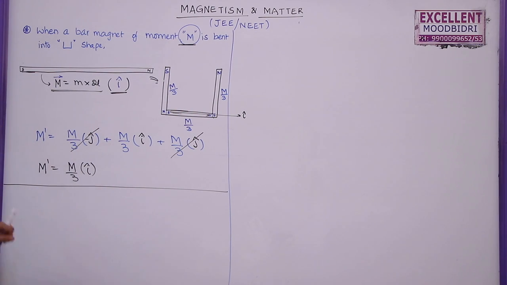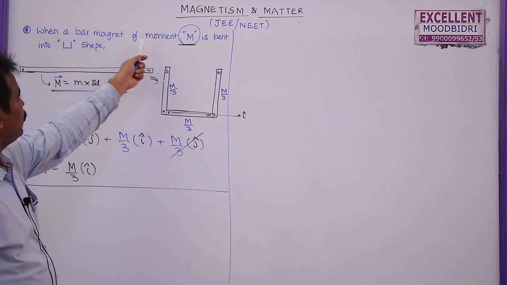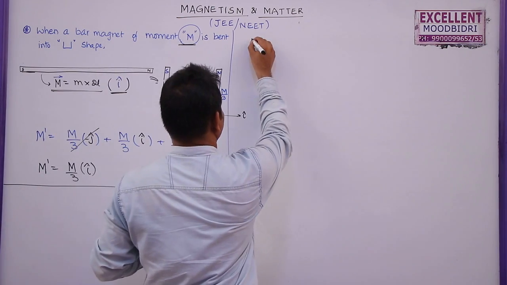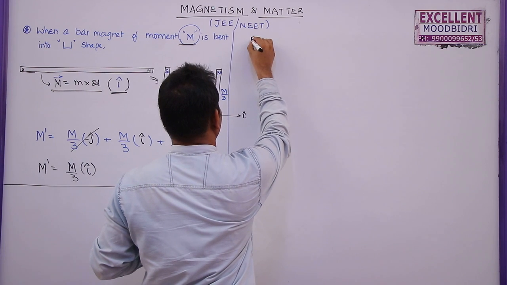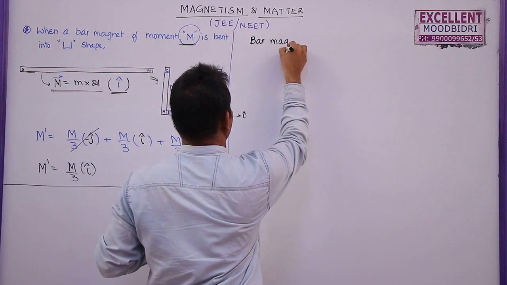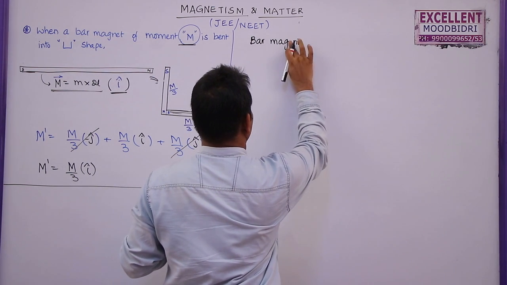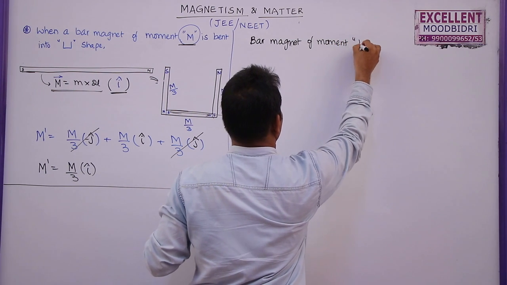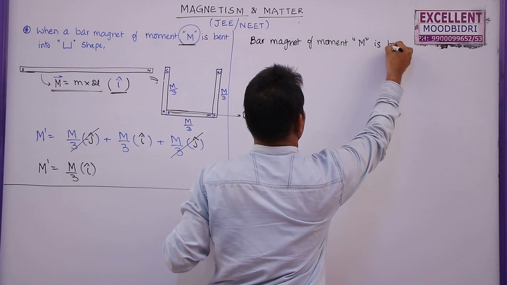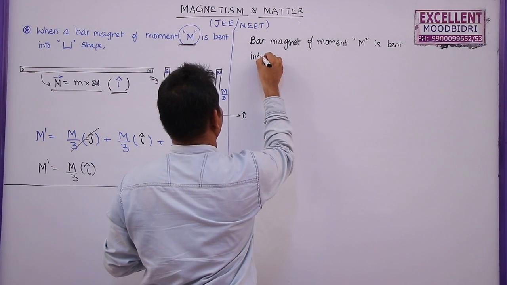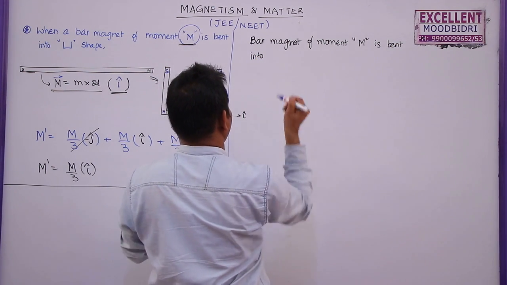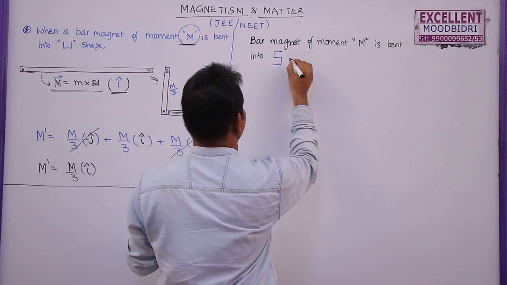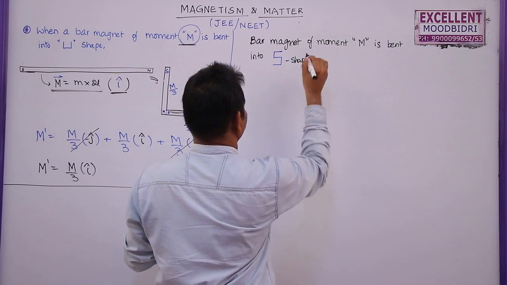Now one more problem is, suppose a bar magnet of original magnetic moment M is bent into S shape, here in the form of S. Then what happens?